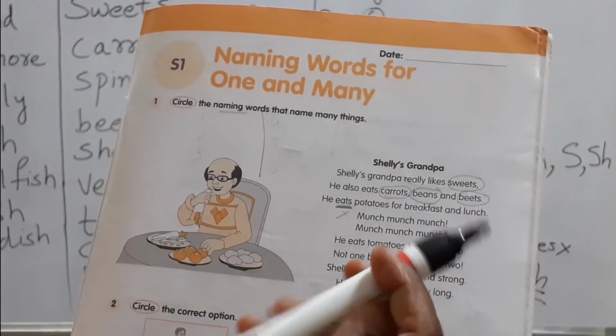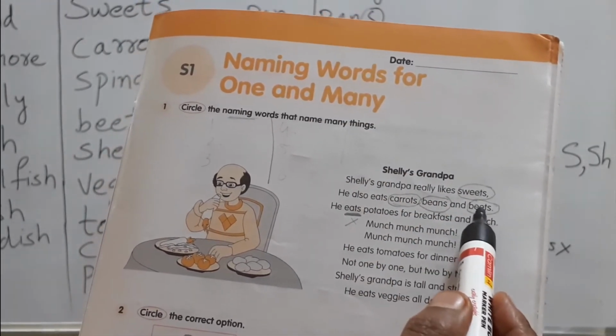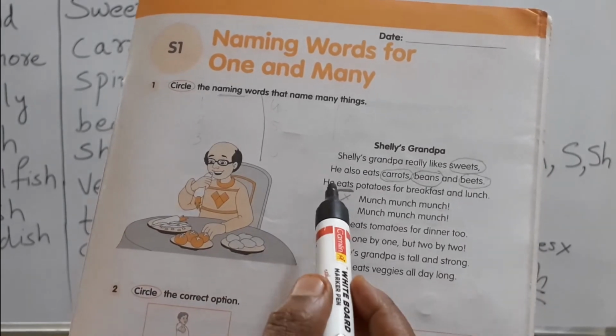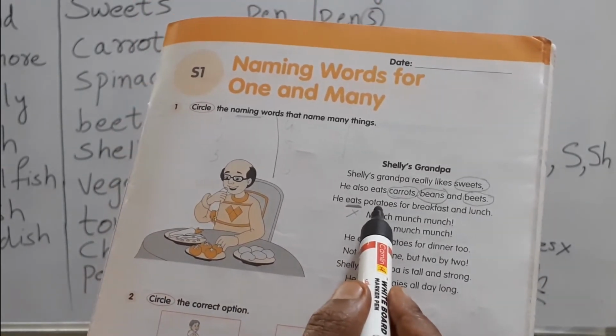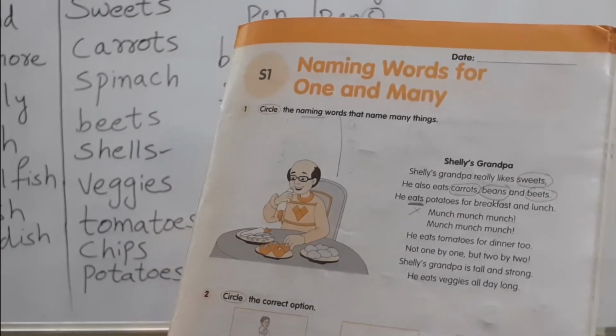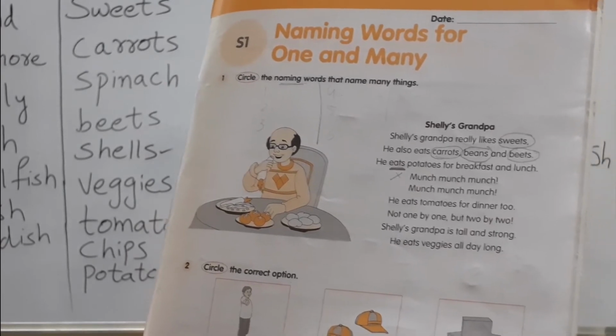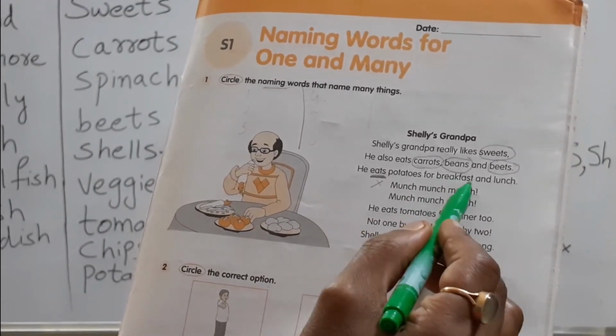Shelley's grandpa really likes sweets. He also eats carrots, beans and beets. So what is the naming word here? Sweets, carrots, beans and beets. Yes, he eats potatoes for breakfast and lunch. Just now I told you that he will be eating potatoes for breakfast and lunch.